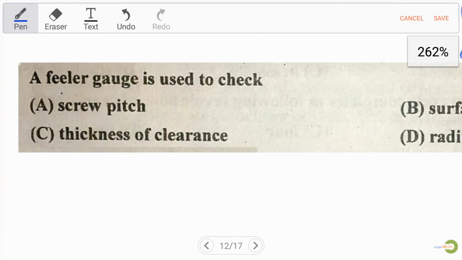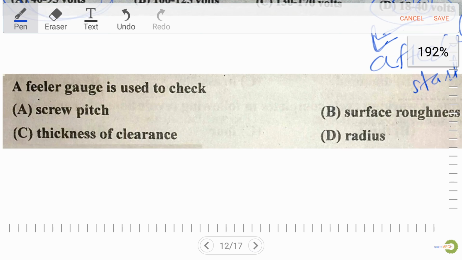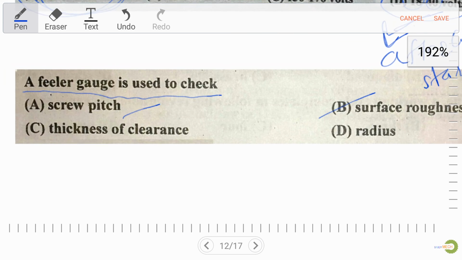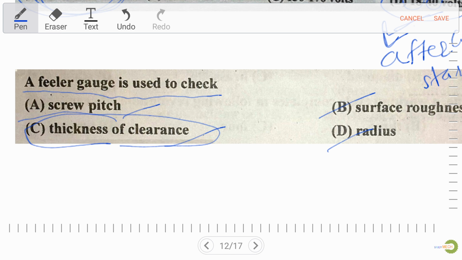Now let's focus on the next question, and this question is very famous for paper setters. A feeler gauge is used to check: option A, screw pitch; option B, surface roughness; option C, thickness of clearance; and option D, radius. Our right answer over here is thickness of clearance.